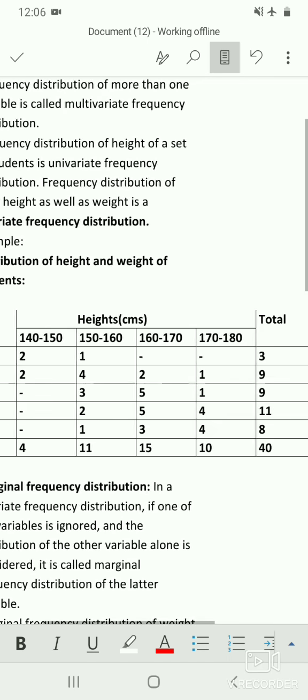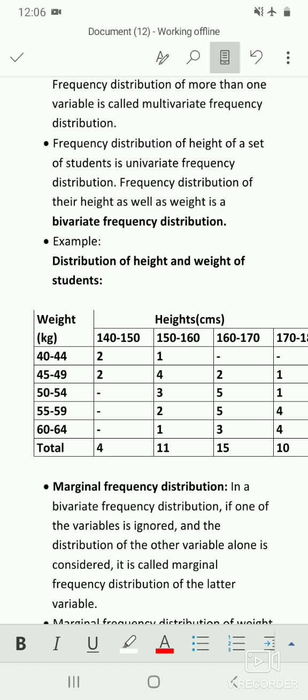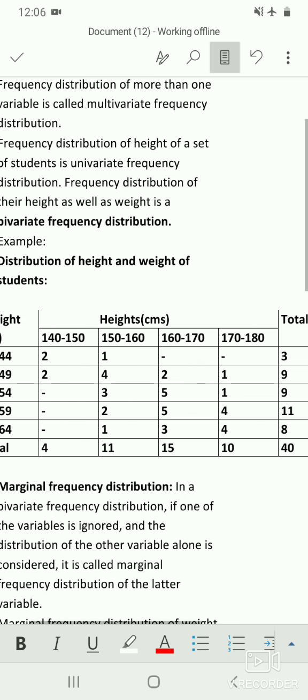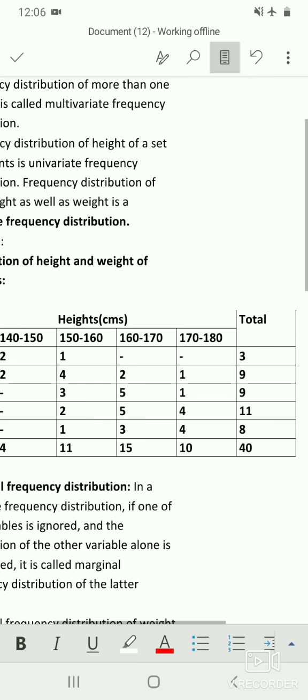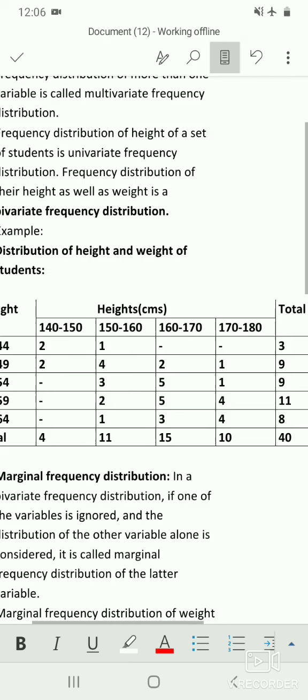Similarly, all the data you can interpret, and the last column is total and the last row is also total. That is, you can interpret there are four students whose height is 140 to 150 centimeters. Similarly, there are three students whose weight is 40 to 44 kgs.